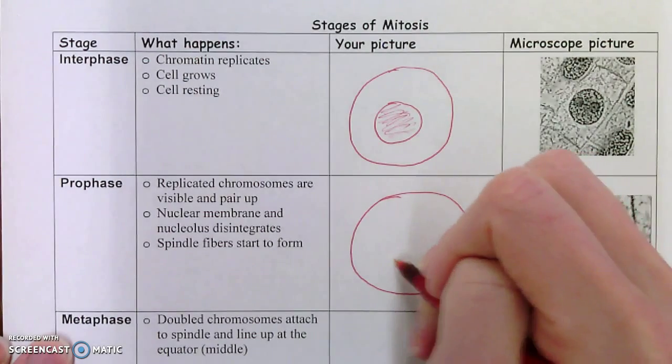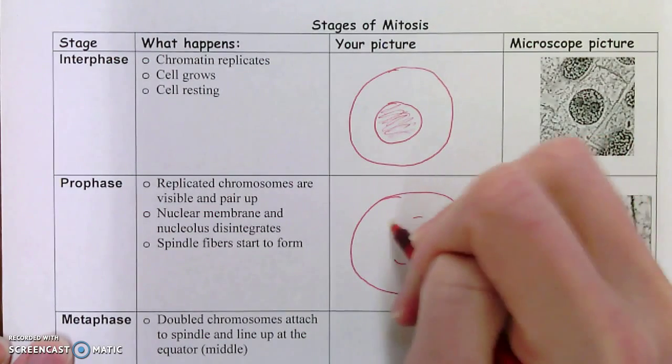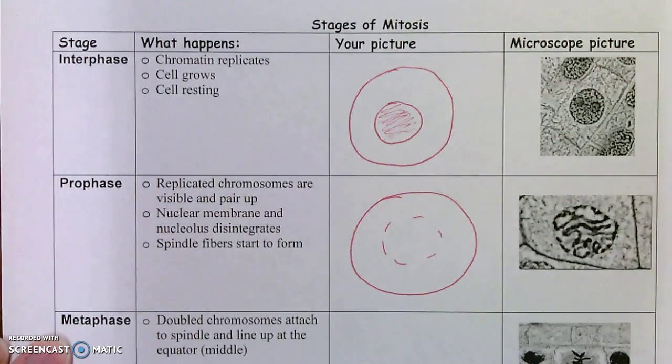Okay. I'm going to draw our nuclear membrane in the process of disappearing. So I like to draw the nuclear membrane with some holes in it, basically. You'll see in the plant cell to the right these thicker black lines in the nucleus. Those are the visible chromosomes.